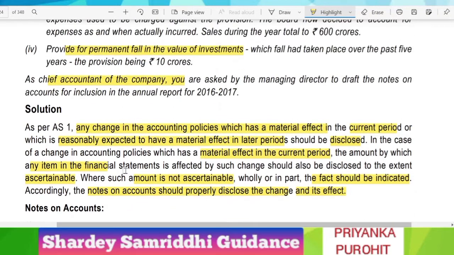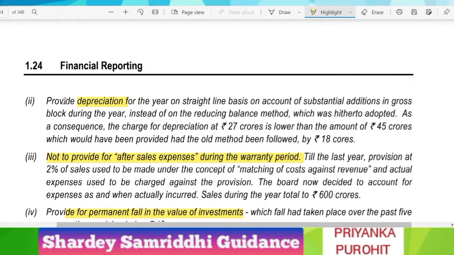Let us now look into the second case, which was regarding depreciation. To provide depreciation for the year on SLM basis on account of substantial additions in gross block during the year, instead of on reducing balance method, which was hitherto adopted. So earlier the company was adopting the reducing balance method, that is the WDV method. Now it wants to charge depreciation on straight line basis. As a consequence, the charge for depreciation at 27 crore is lower than the amount of 45 crores which would have been provided had the old method been followed, by 18 crores.